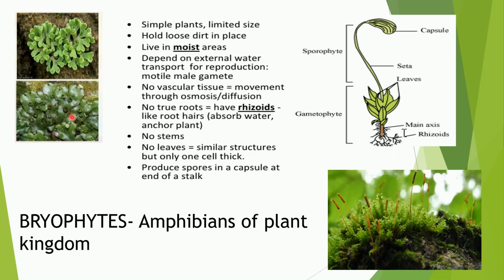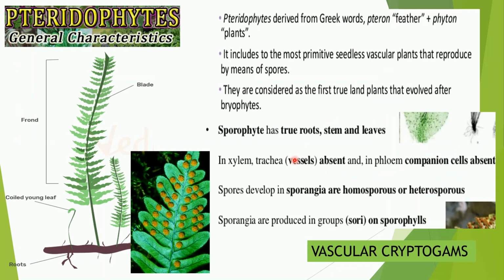And if you observe this image, they have spores present maybe on this thallus, or if not on the thallus, they may have a stalk arising from these leaves, which is called the seta. And this bulged part is called a capsule, which will contain the spores. So if you see, the complete body is divided into two parts, the sporophyte and the gametophyte. Okay, children. So now let us move to the next, that is the pteridophytes.